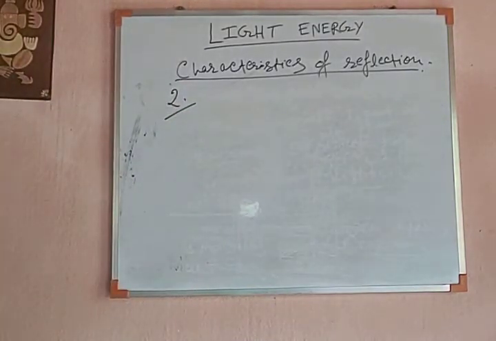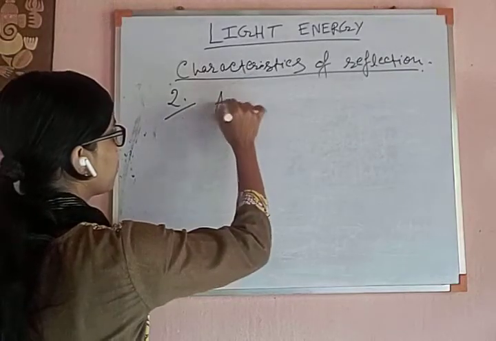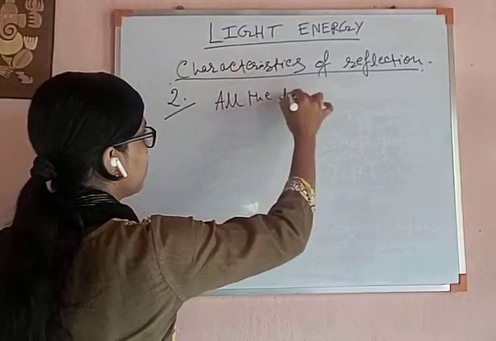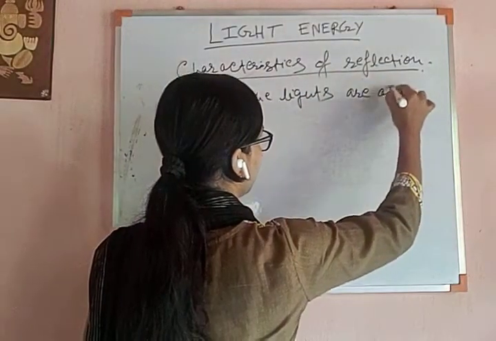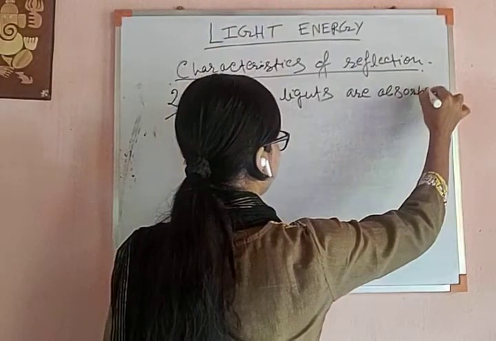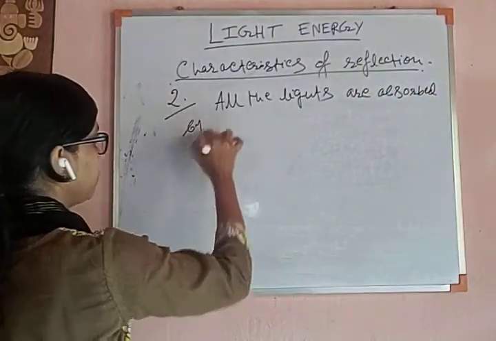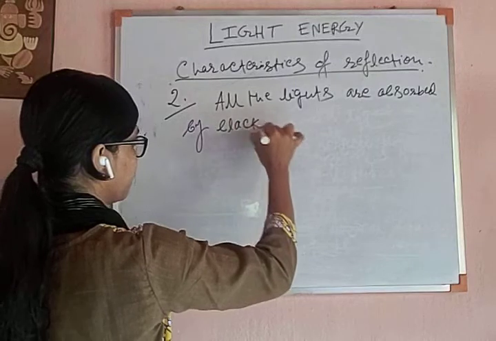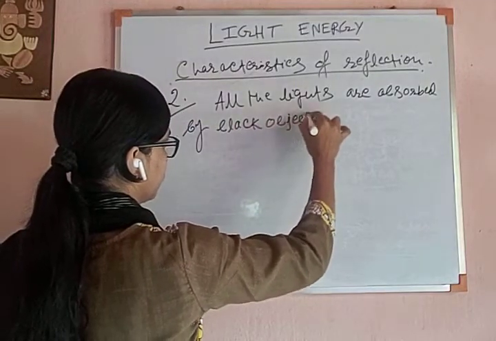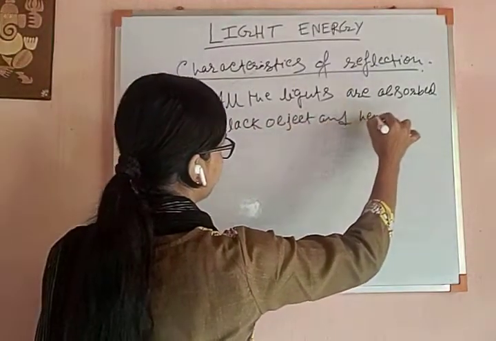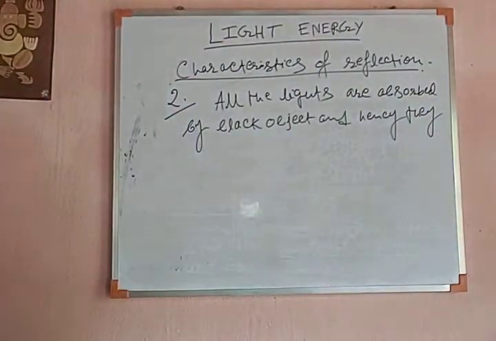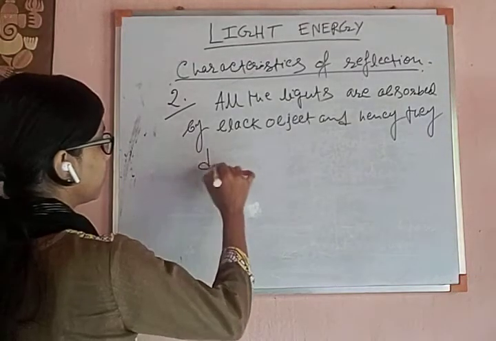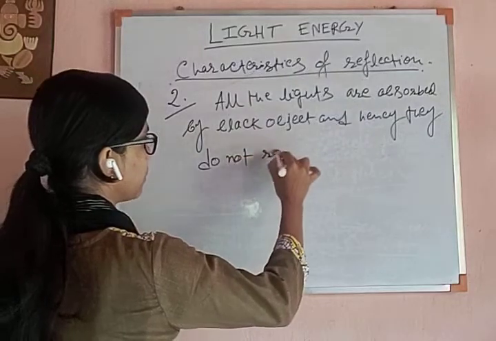So all the lights are absorbed by black objects, and hence they do not reflect. The reflection property is 0 for every black object, and they do not reflect any light.